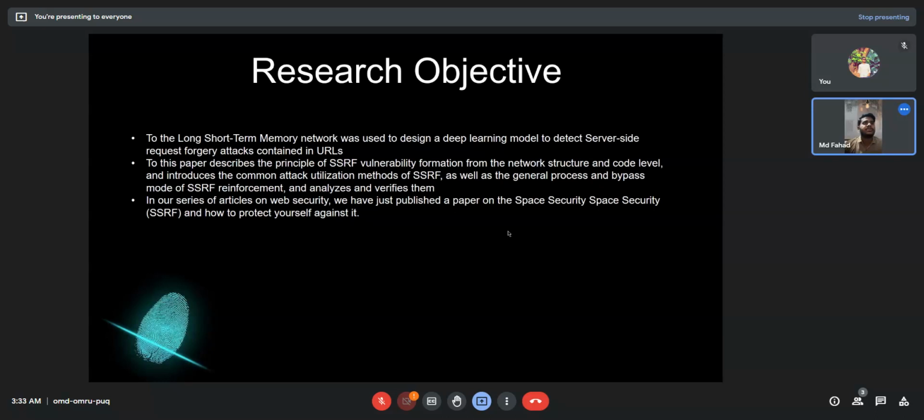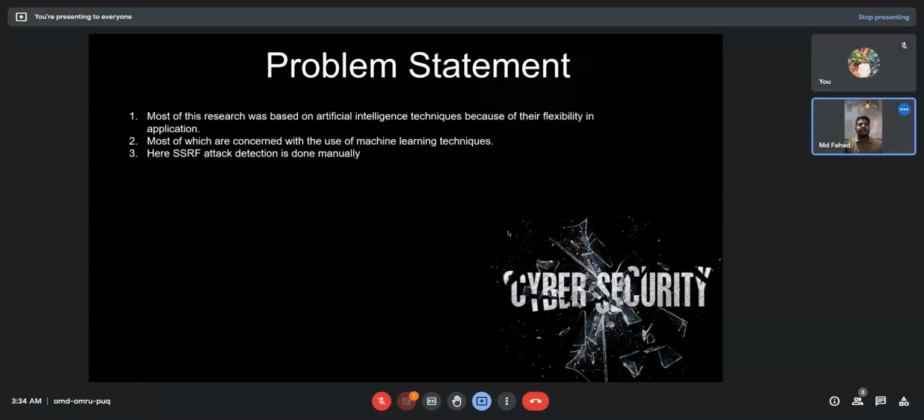The paper describes the principle of SSRF vulnerability from the network structure and code level, and introduces the common attack, the utilization method of SSRF, as well as the general process and bypass mode of SSRF. How to protect yourself against it?